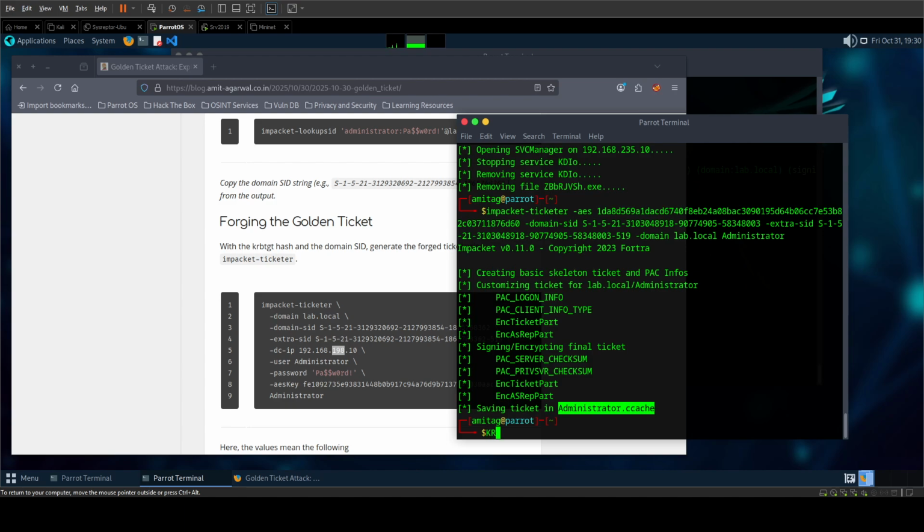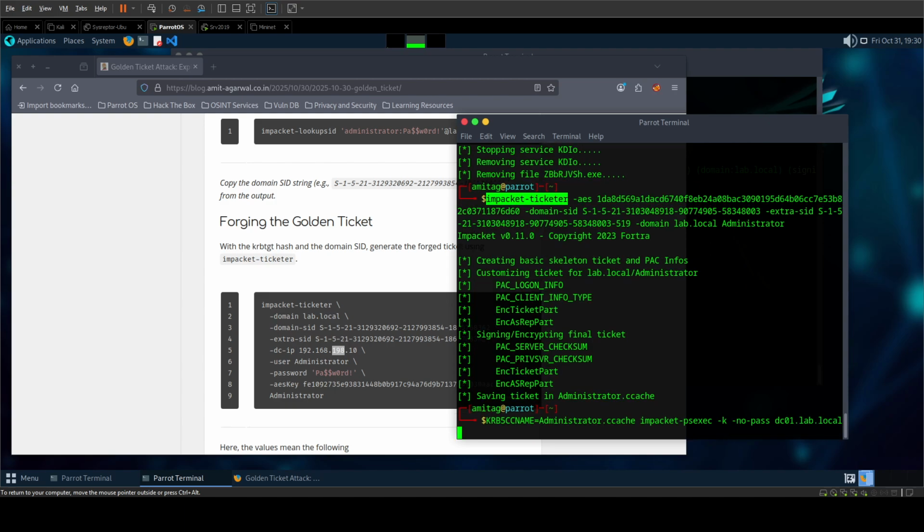So we can set KRB5CCNAME equals this, and then we are going to use Impacket psexec -k for Kerberos authentication, -no-pass for no password to be asked, and then we want to log in to dc01.lab.local.